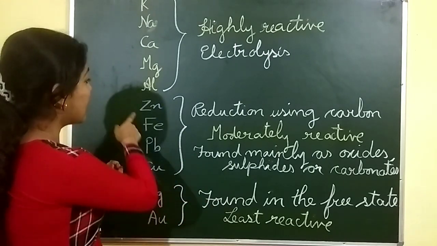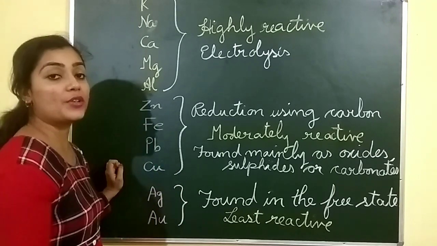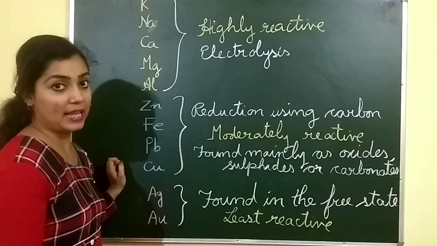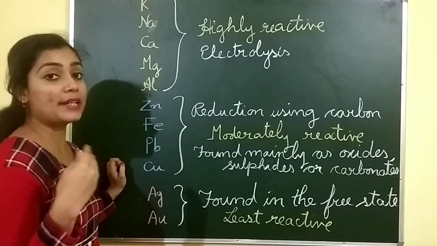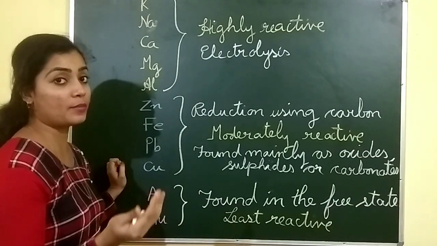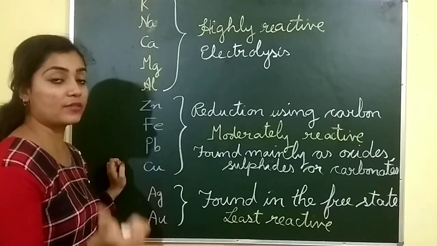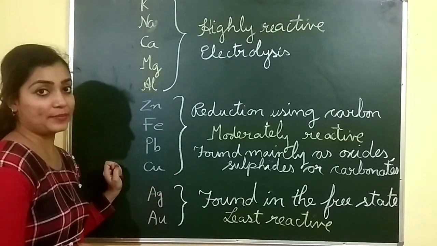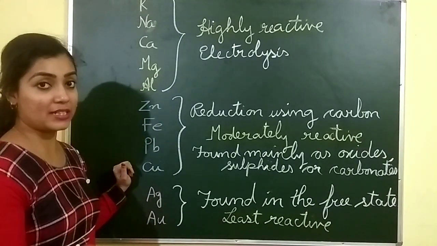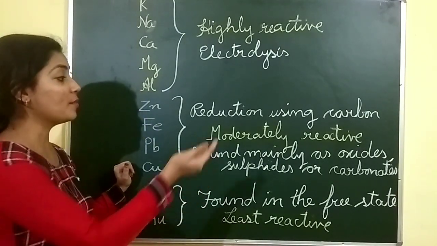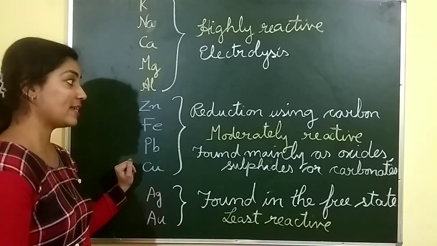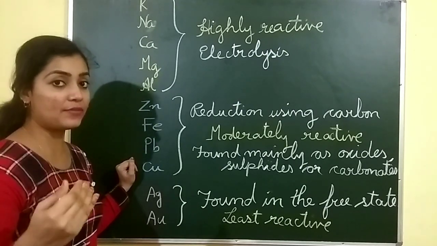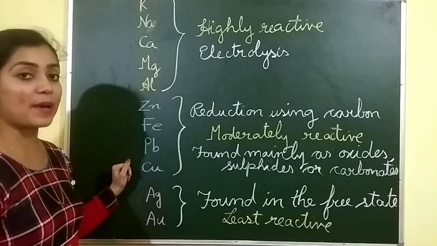Next, zinc, iron, lead and copper are moderately reactive and they are mainly found as oxides, sulfides or carbonates. That means, since they are moderately reactive, they can react with oxygen to form the oxide of that metal, or react to form carbonates or sulfides. These can be reduced by using carbon. We are going to discuss this in detail in the later part of this video.